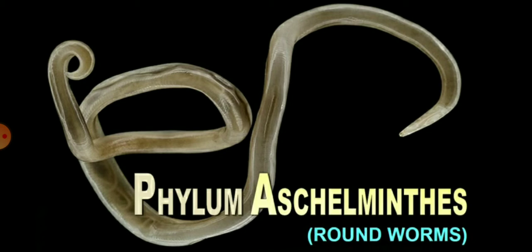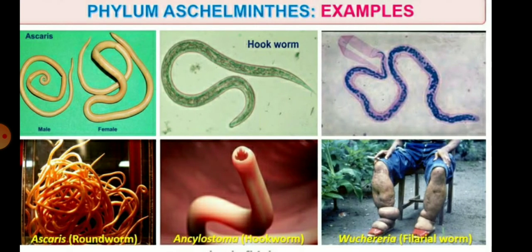So, children, today we are going to continue chapter 4, Animal Kingdom, and the next phylum is the Aschelminthes, meaning roundworms. So, children, these are the examples of the roundworms: hookworm, Ascaris, Wuchereria. All are examples of the Aschelminthes phylum.